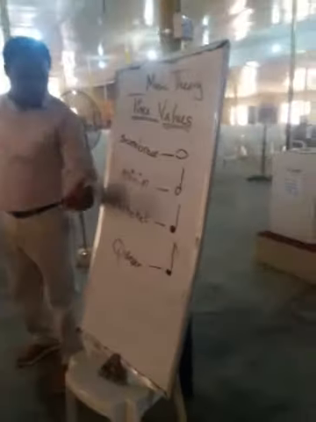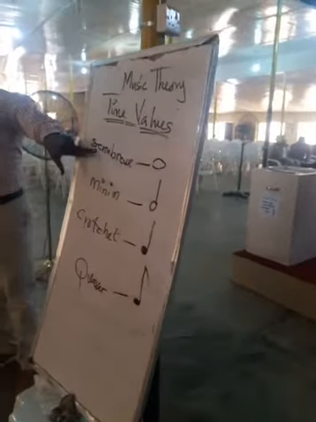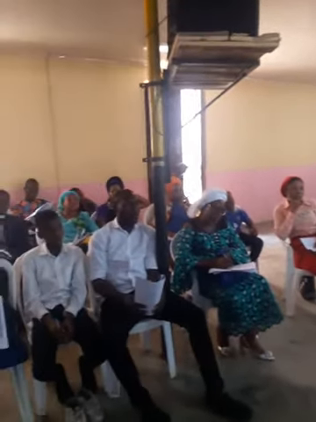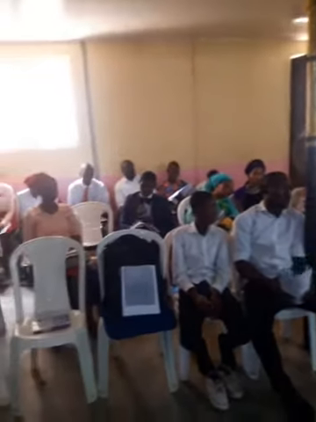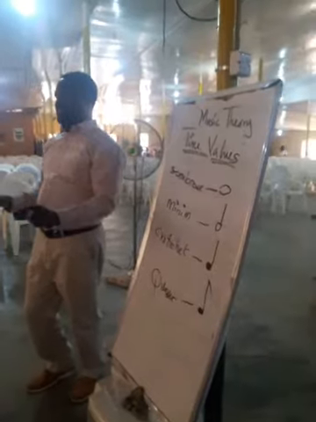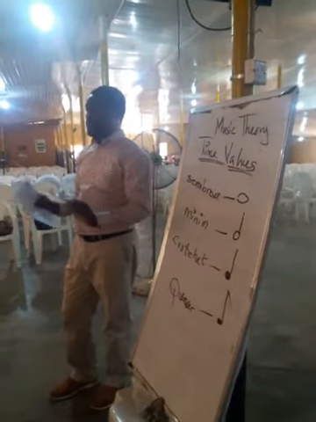So you have a semi-brief, a minim, a crotchet, and a quaver. Can we go together, please? I want everybody to say it. This, and this. Quaver. So you must know it by name and by the collective name. It's a must you know it.